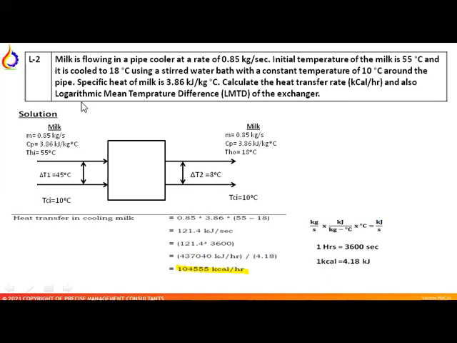Hope you understood. Now our next step is the LMTD. The formula of LMTD is the difference of these temperatures, delta T1 minus delta T2, divided by the natural logarithm of this temperature divided by this temperature. While solving this by putting the values, we get the answer as 21.4 degree centigrade.